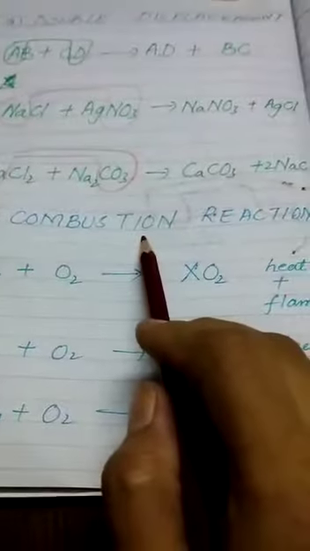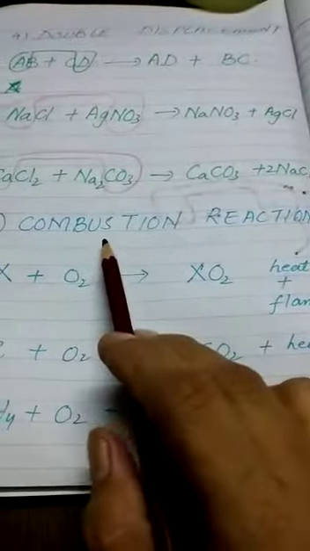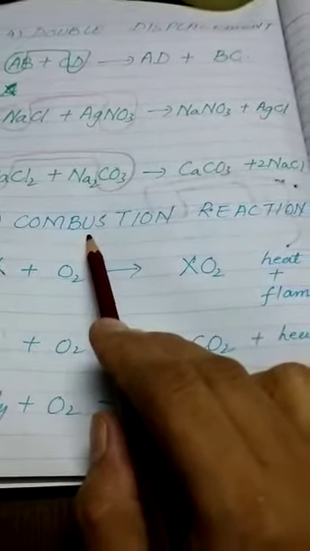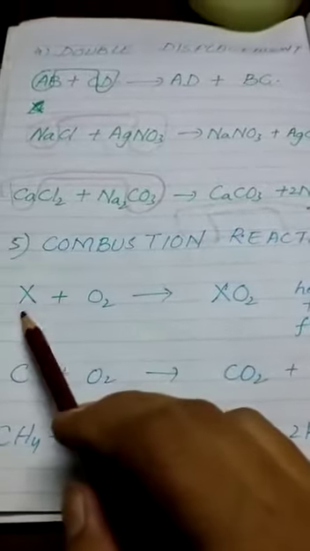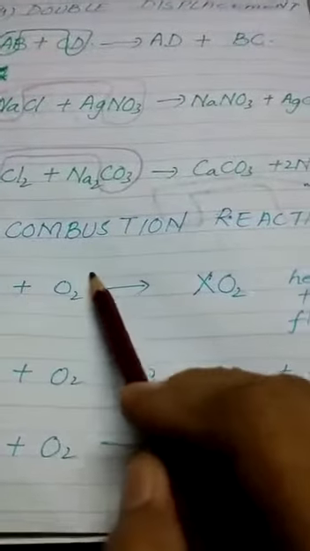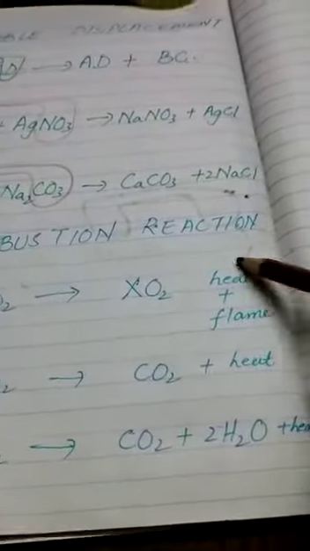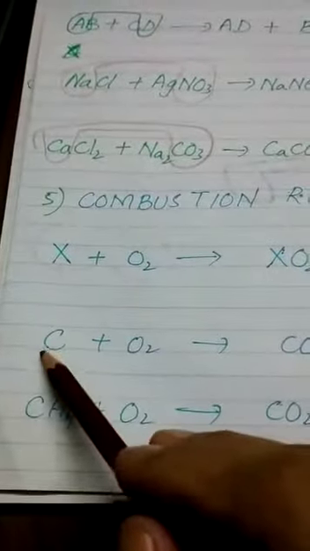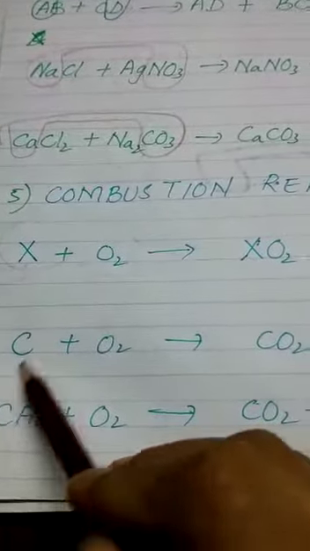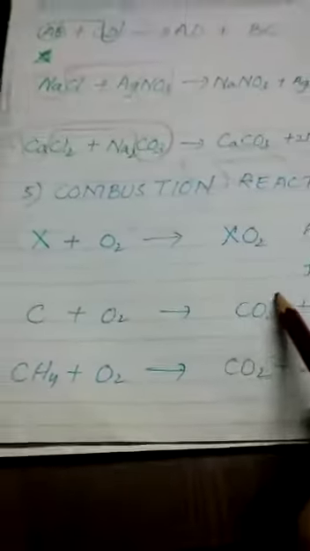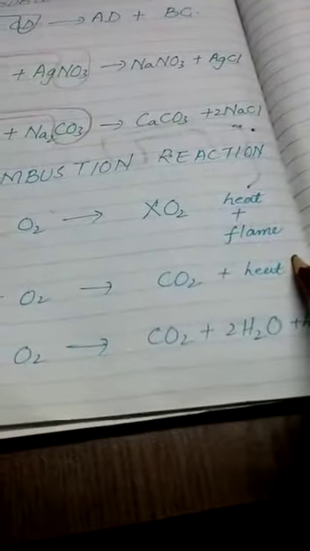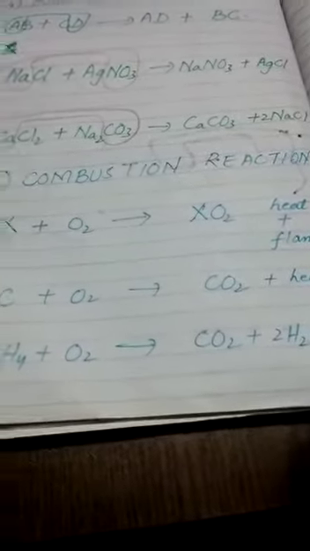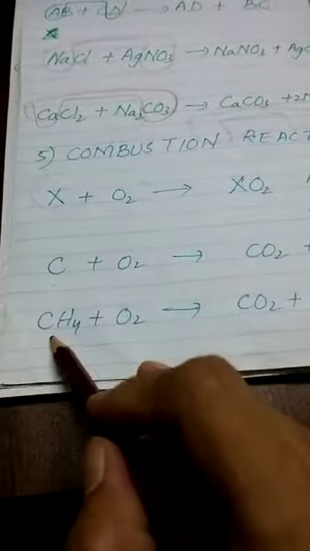In combustion reaction, one thing is very important, that a substance reacts with oxygen with the release of heat and flame. For example, if we burn carbon in air, it forms carbon dioxide with the release of heat energy and also produces a red flame.